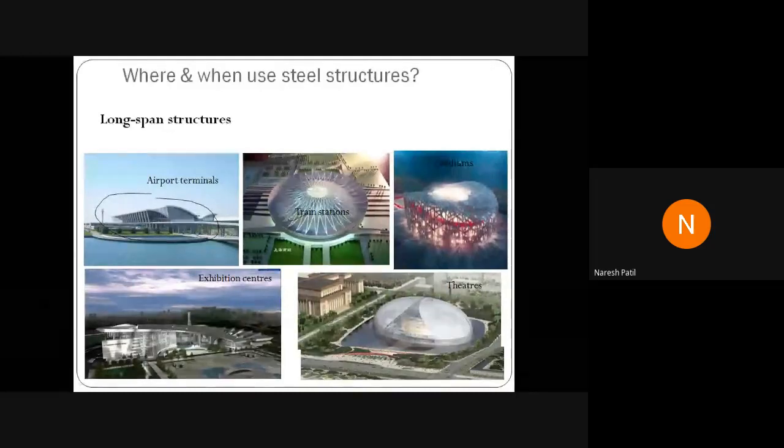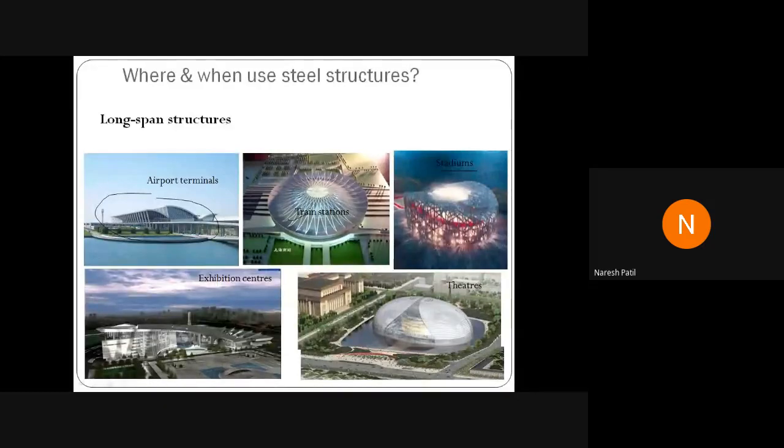Then we have the stadium. This is the famous stadium which has been used for, I think, the Olympics. This is also constructed using steel structure. The adoption of steel structure is important. Why? Speed of construction will increase.